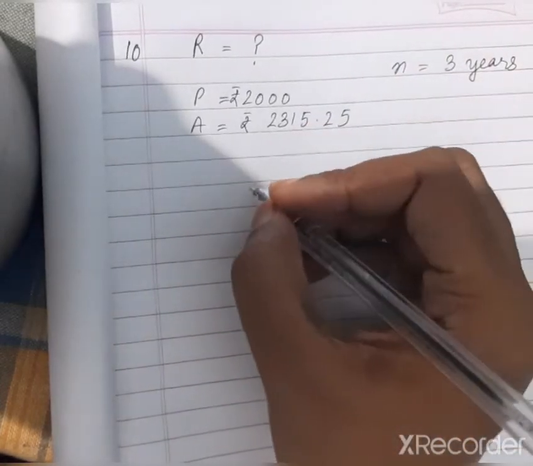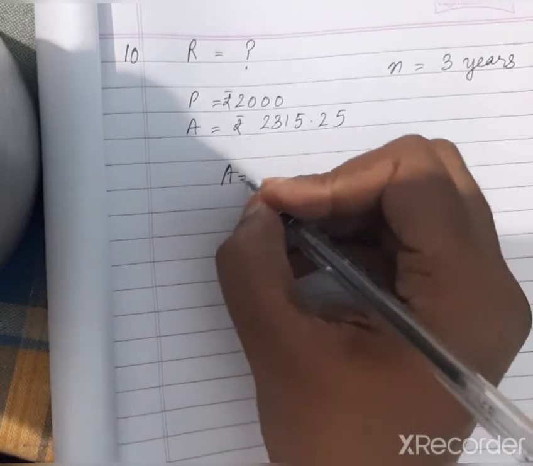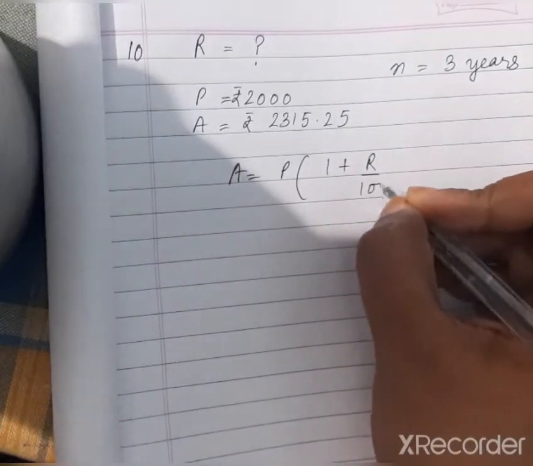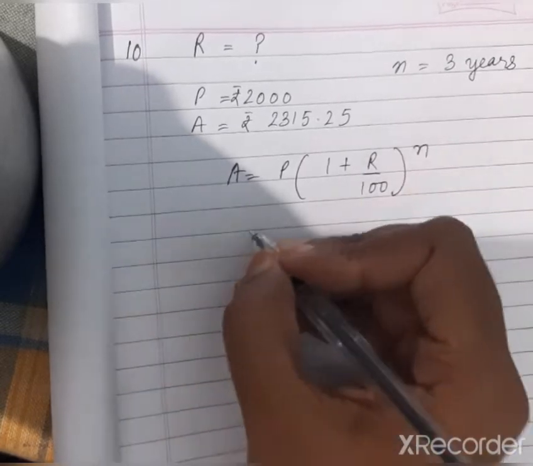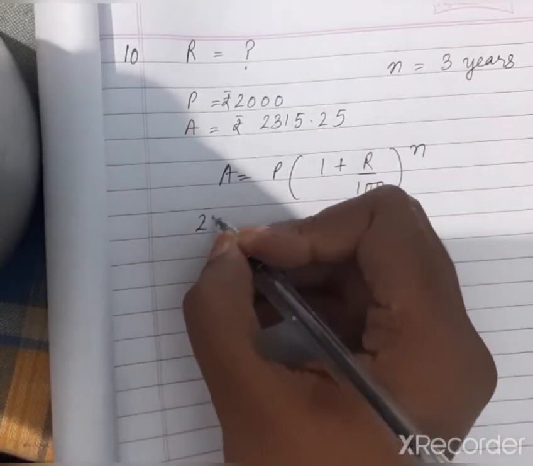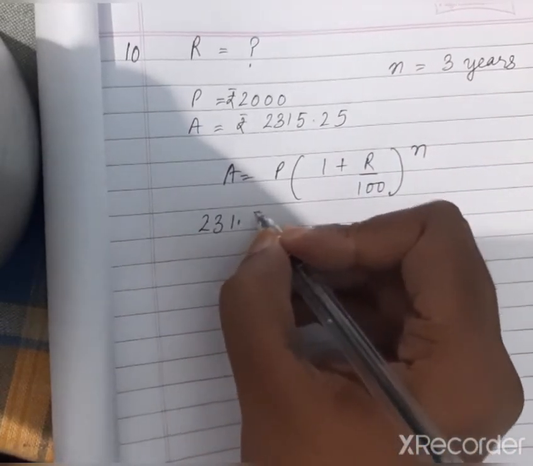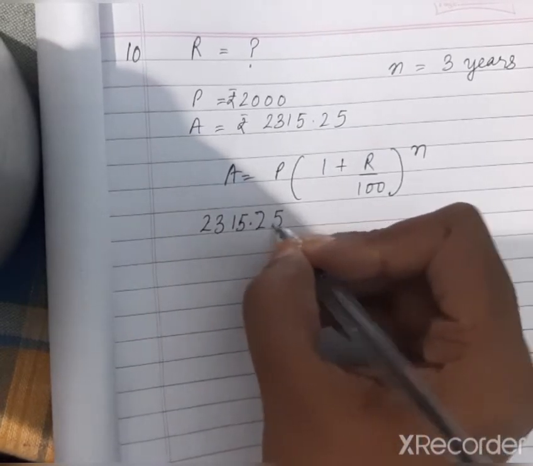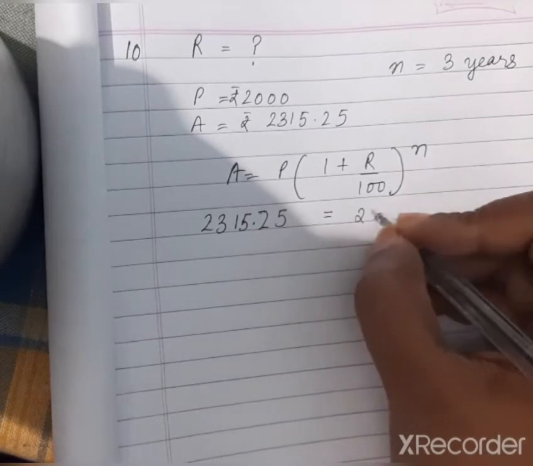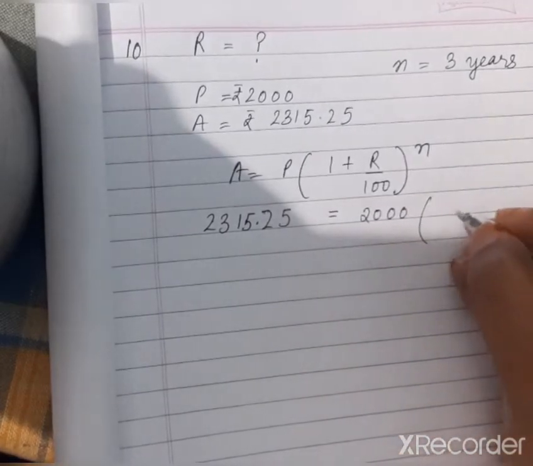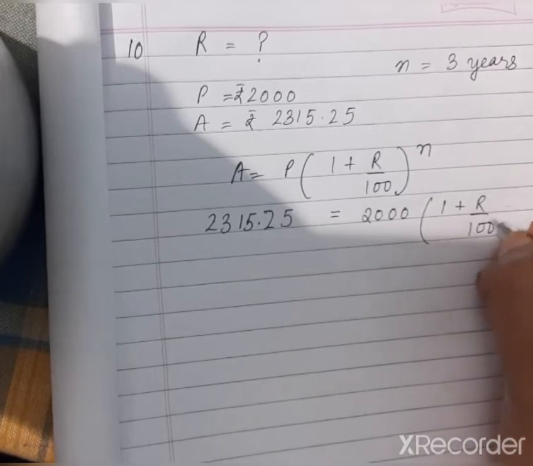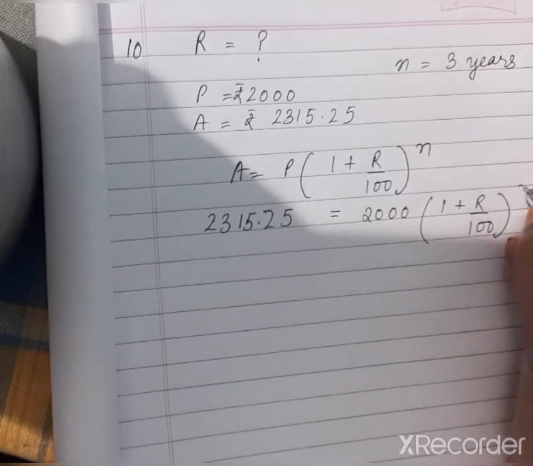Now putting in the formula, A is equal to P times (1 plus R upon 100) to the power n. Now whatever is given we will write: 2315.25 equals 2000 times (1 plus R upon 100) to the power 3.